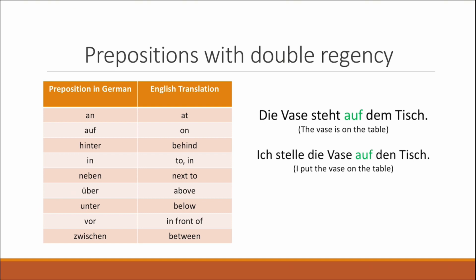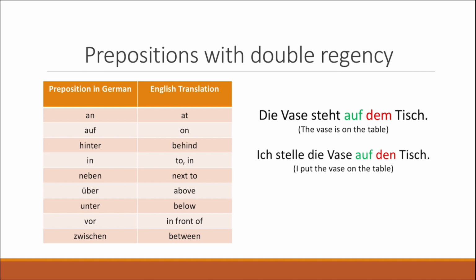And you can see how in the first case, we have to consider which question is going to be answered. Where is the vase? We know that the vase is on the table and the vase is not moving. So because of that, we're going to use the dative case for the first sentence. We're answering the question where, and because of that, we have the dative.